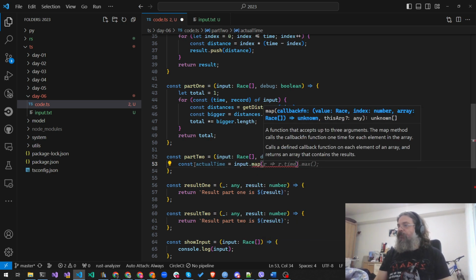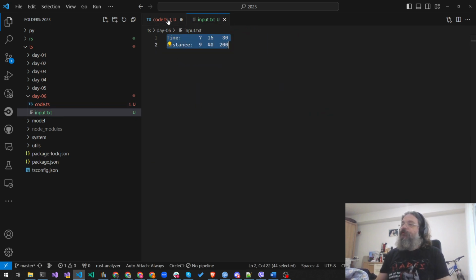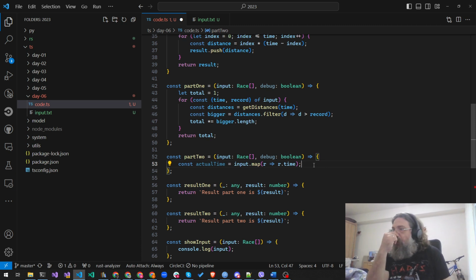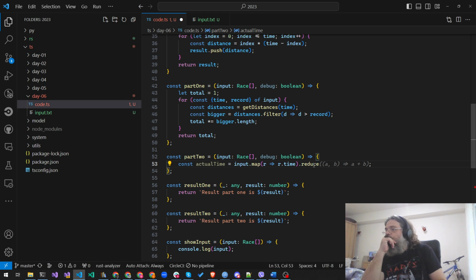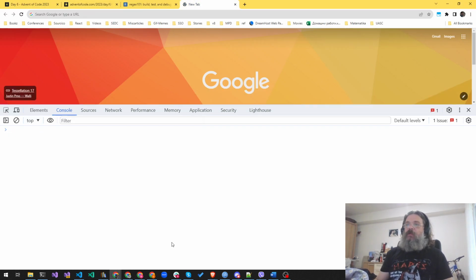input.map, the time. I'll go back to this. So we've extracted the time and then we're gonna reduce. Actually, I'm gonna use a bit of JavaScript. Yeah.